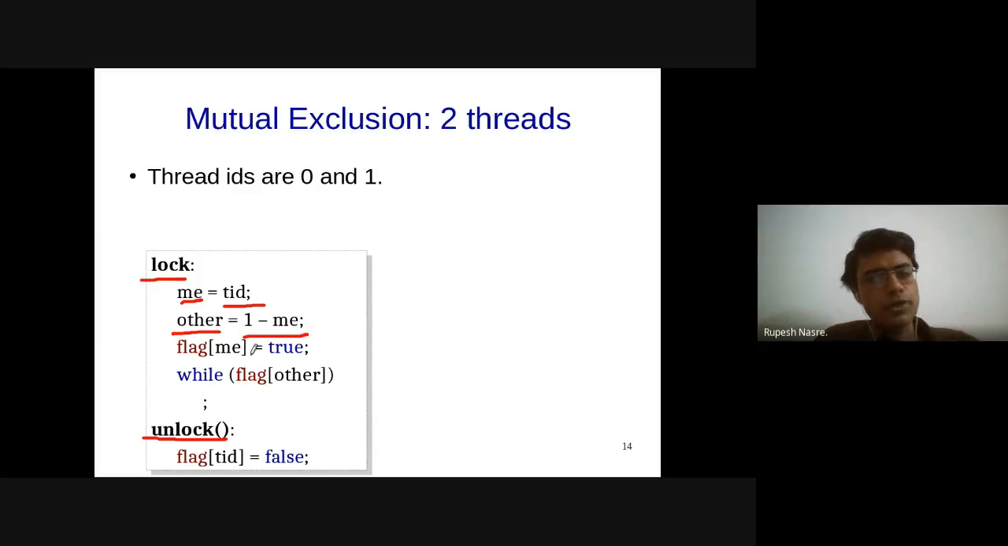And what I'm going to do is to set flag of me equal to true. So this is very similar to what Arihant had suggested. I'm going to set my flag to true, and I'm going to wait while the other's flag is true. That means that the other thread is possibly executing the code. So I'm going to wait till the other thread sets that flag to 0, which means that thread has finished execution. How do I know? Using the unlock method. So that is my unlock, that the other thread will execute its code.